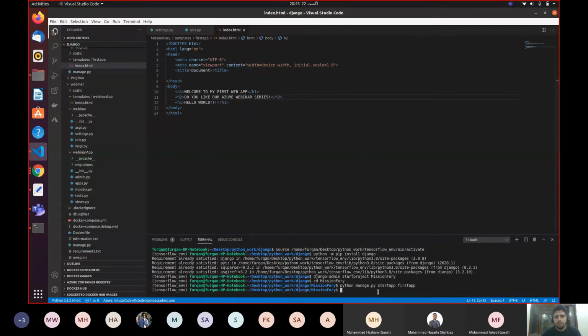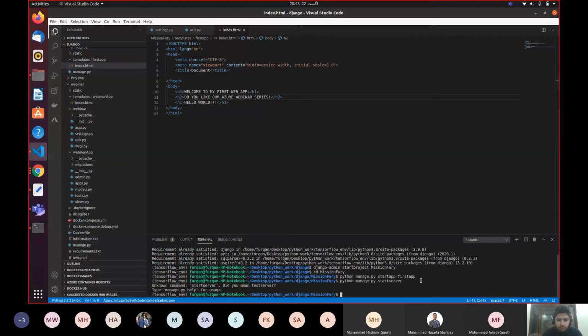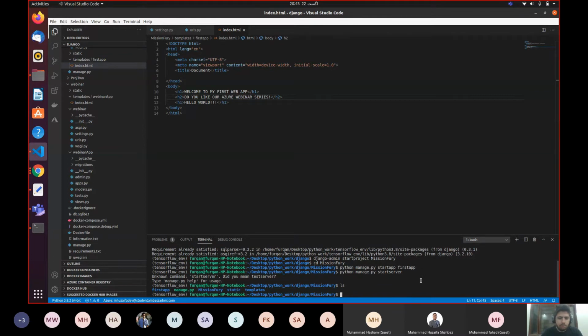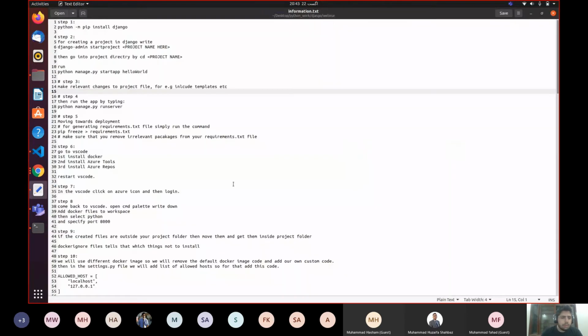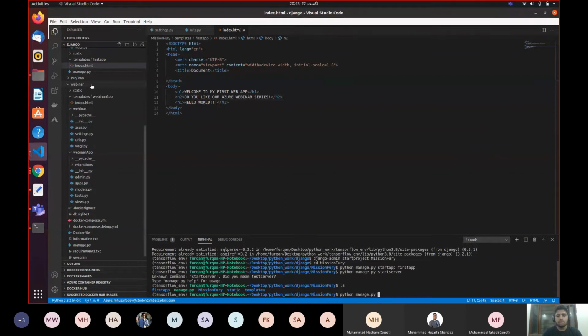Yeah. So now let's run our app, and you can run your app by writing python manage.py startserver. Python manage.py startserver. It's giving me an error. Why? The reason is, I guess it's the start. Let me confirm it. Is it start app or start server? Okay, startproject, then startapp, and then it's runserver. So okay, it's not startserver, it's runserver. My bad.